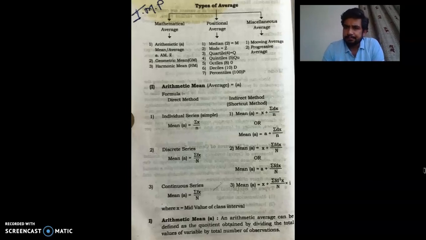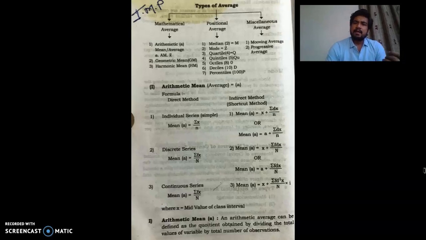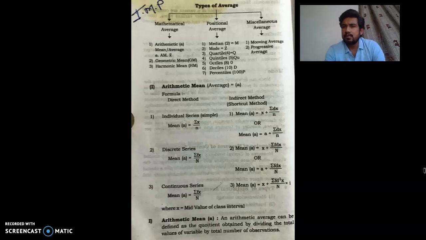Types of averages. There are three types of averages: mathematical averages, positional averages and miscellaneous averages. Mathematical averages depend purely on mathematical calculations. They don't have the advantage of positions or miscellaneous information.